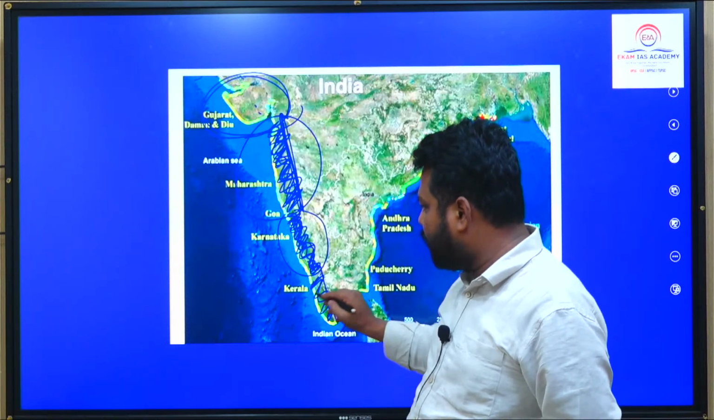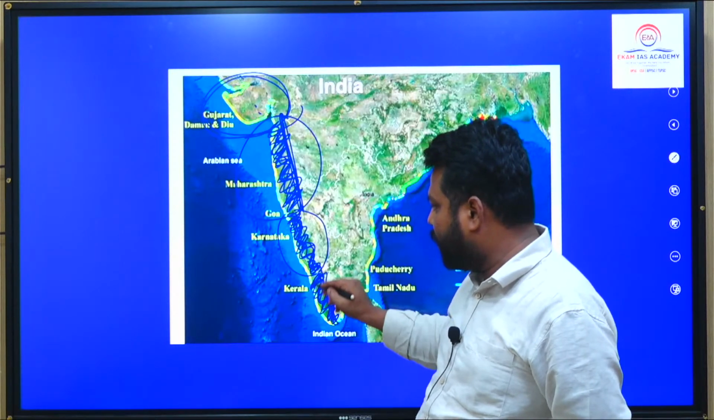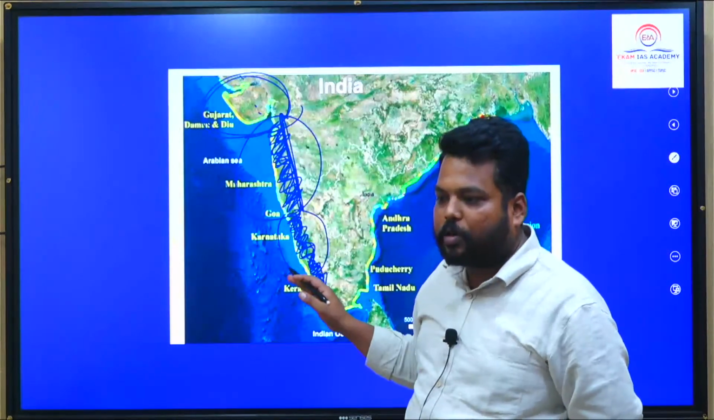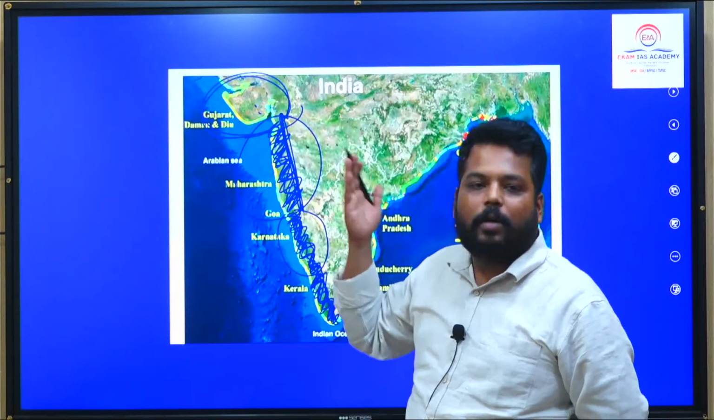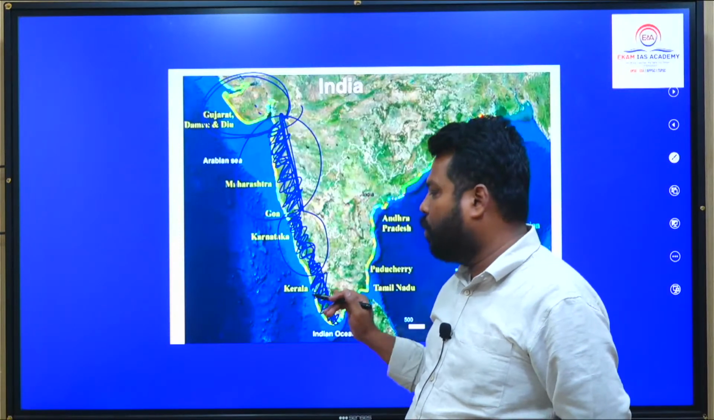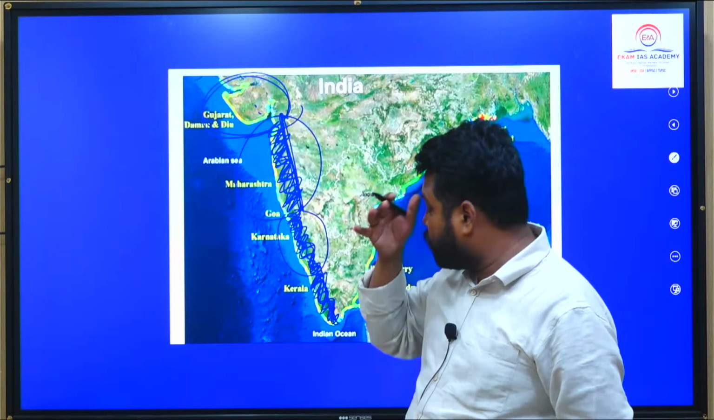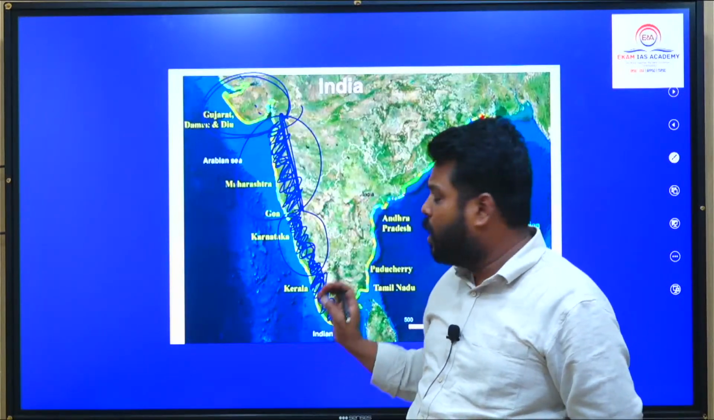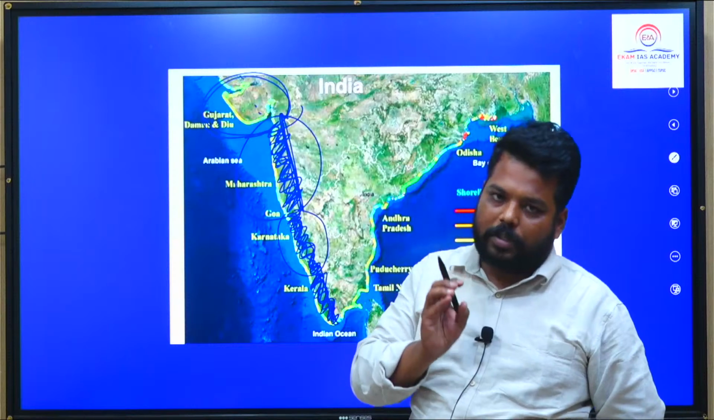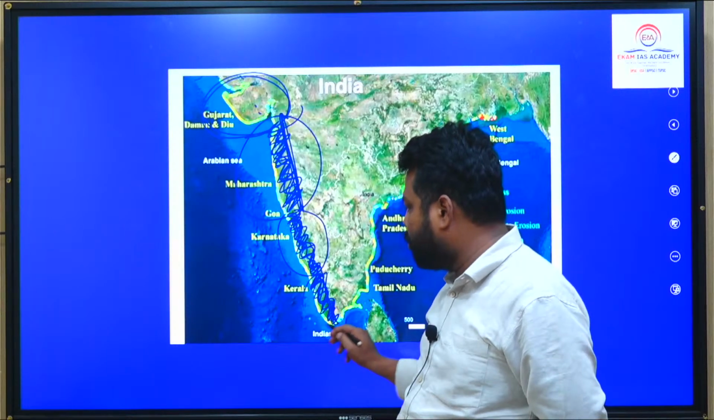The Kerala coast is called the Malabar coast, which is very, very important. So the entire west coast of India is a coast of emergence. But it is only the coast of Kerala, on the entire west coast of India, that is a coast of submergence. Only the coast of Kerala, the Malabar coast, is the example of a submergent coast.